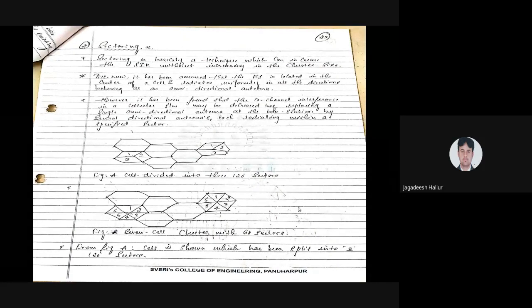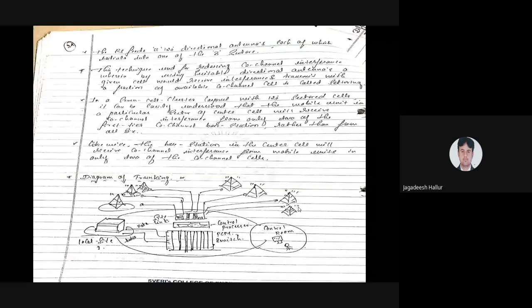One cell has 60, the second is also 60, up to 6, and 6 times 60 is 360 degrees. So whatever cell we have, that cell is divided sector-wise. Okay, 120 degree, 60 degree.